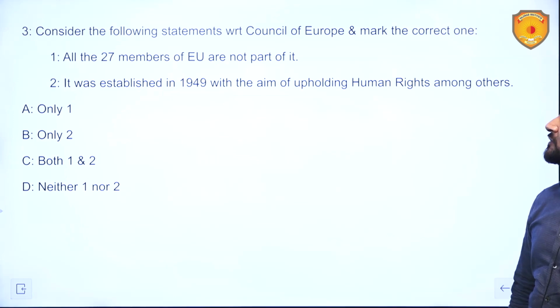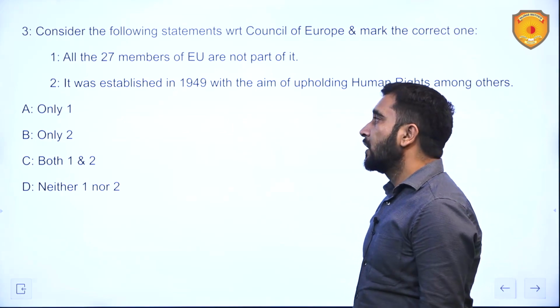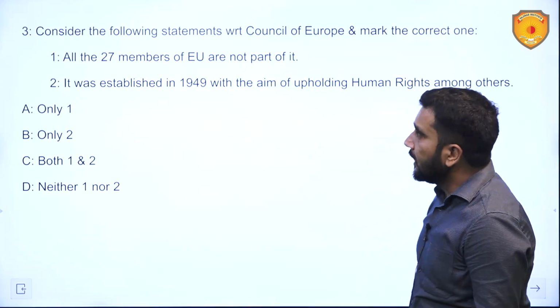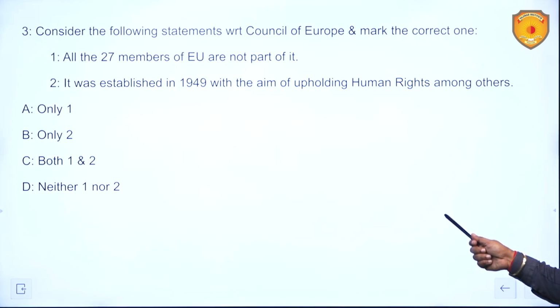Consider the following statements with respect to the Council of Europe and mark the correct one. All the 27 members of the EU are not part of it. It was established in 1949 with the aim of upholding human rights, among others. Only one, only two, both one and two, neither one nor two.